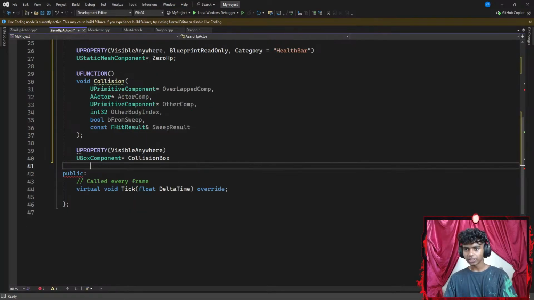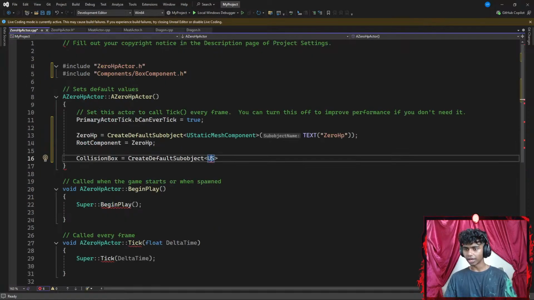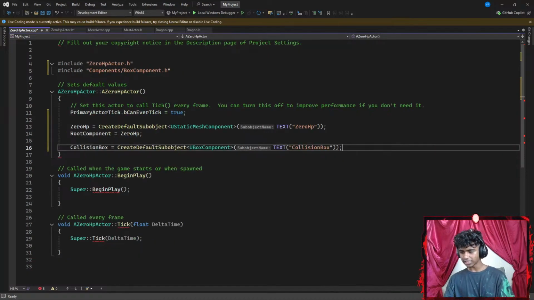Okay, let's go to my thing here. So, I gotta go ahead and create a U-box component. So, I'm gonna go ahead and add something like a U-box component. There we go. Let's go ahead and remove the extra space from there. And then I add a pair of parentheses and create something like a text. My text is going to be something like collision box. Okay, perfect. And then I go ahead and end this with a semicolon.